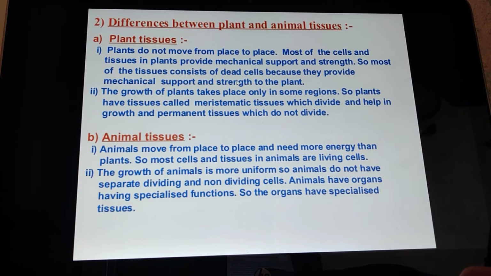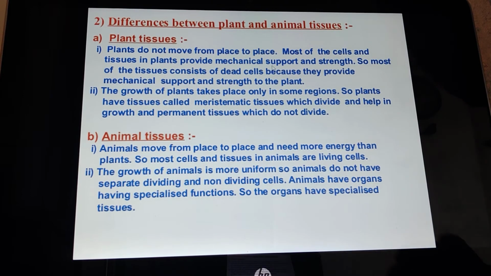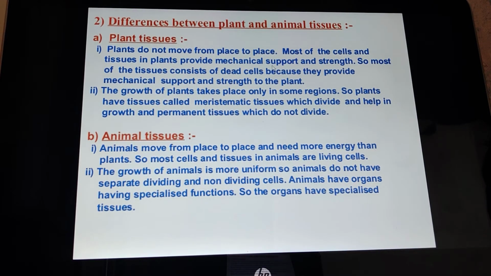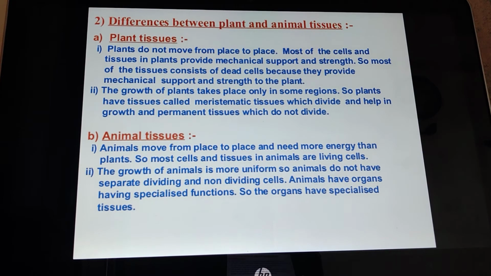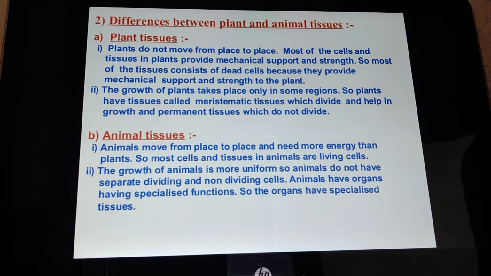It's given here, children. Plants do not move from place to place. Most of the tissues in plants provide mechanical support and strength, so most of the tissues consist of dead cells because they provide mechanical support and strength to the plant. Now about animal tissues.